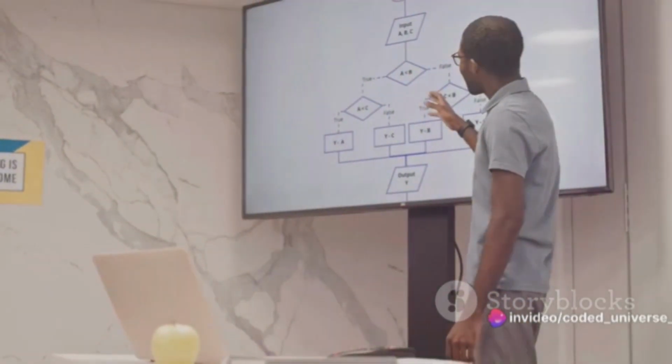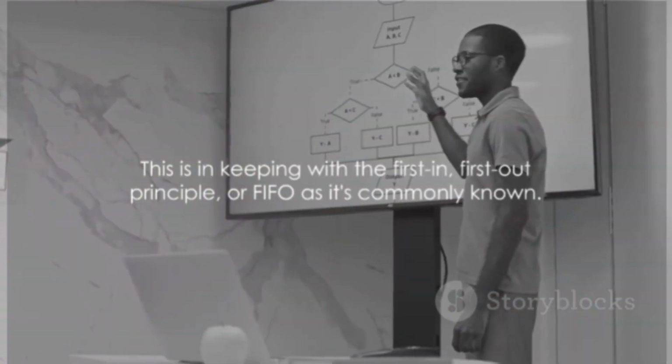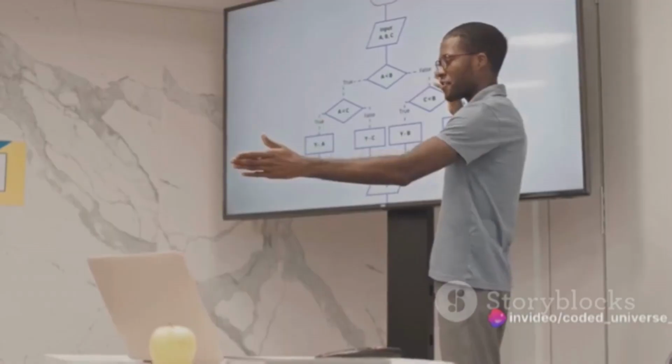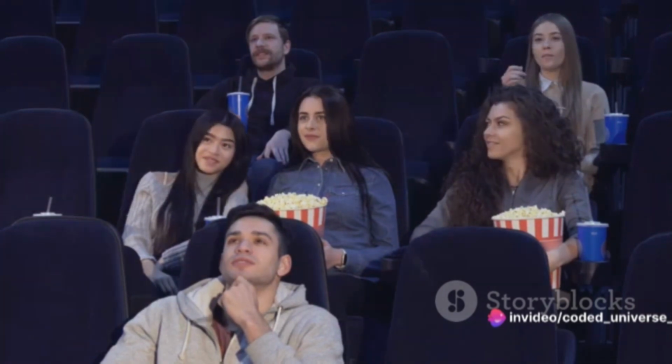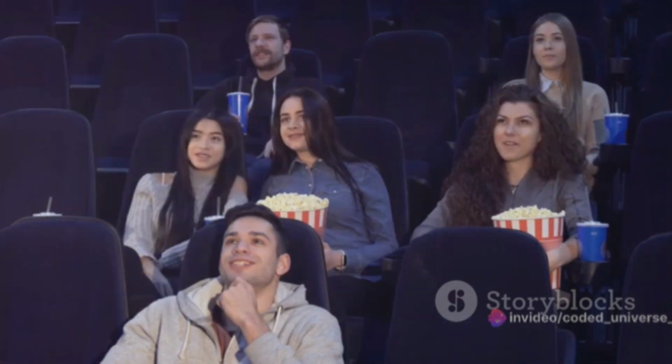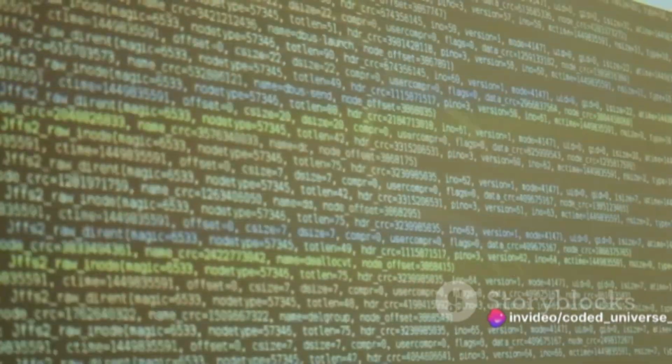In a queue, the item that has been in the queue the longest is the first one to be removed. This is in keeping with the first in, first out principle, or FIFO, as it's commonly known. Just as the first person in line at the theater gets to buy their ticket first and leave the line, in a queue data structure, the first element that was added, that is, enqueued, is the first one to be removed, or dequeued. So, the dequeue operation is all about saying goodbye to the first element or the front of the queue. It's removing the first person from the queue.